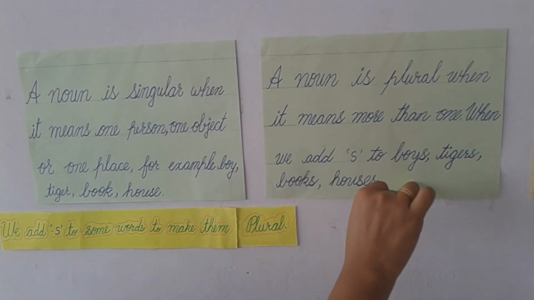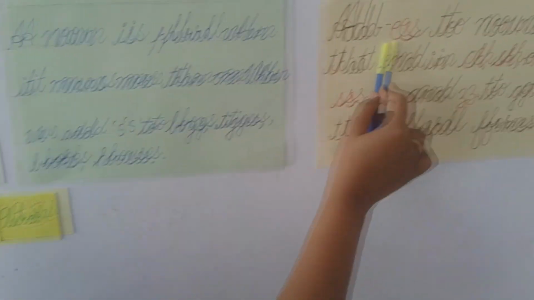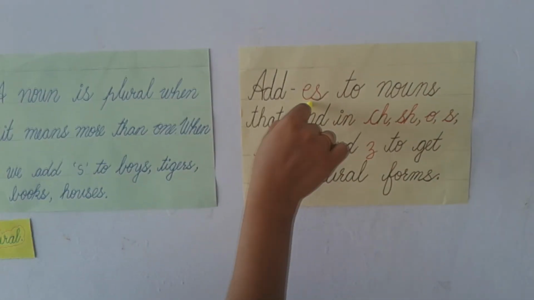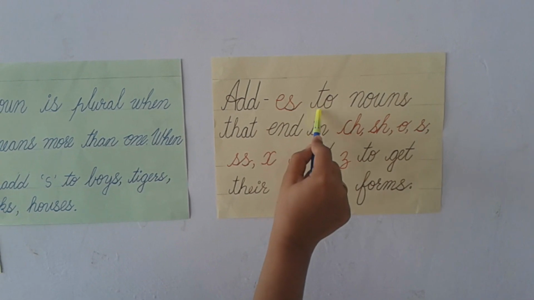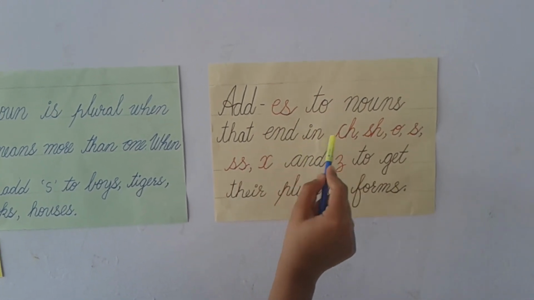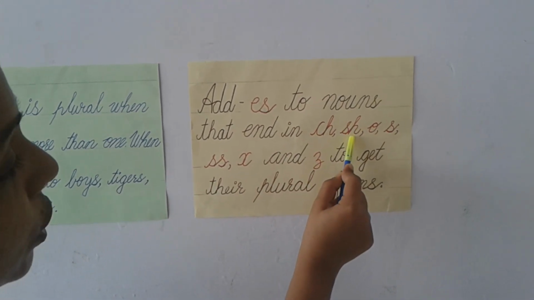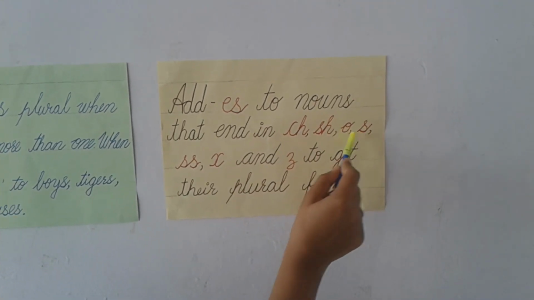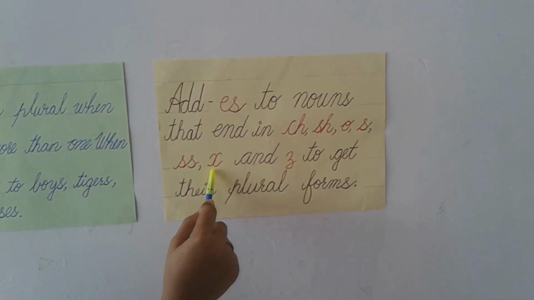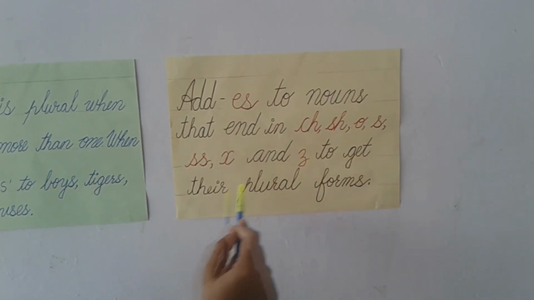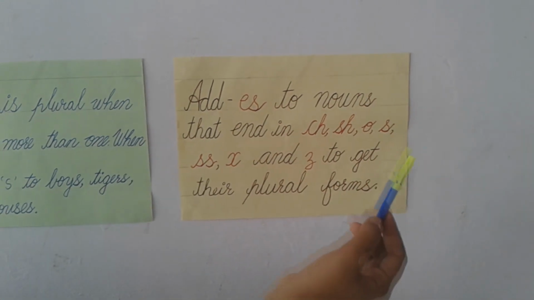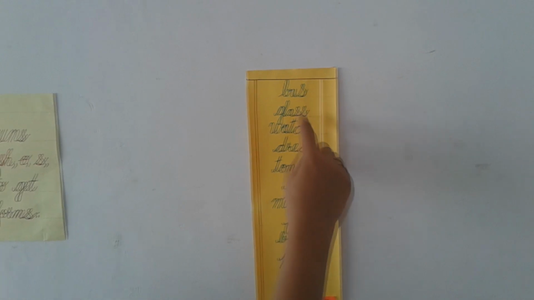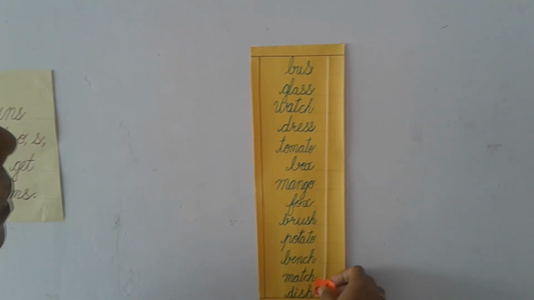Now we will see how we change into es. We have to add es to some nouns to make them plural. Add es to nouns that end in ch, sh, o, s, ss, x and z to get their plural forms. For more detail, let's see the activity. Here we are going to see only the words with es.